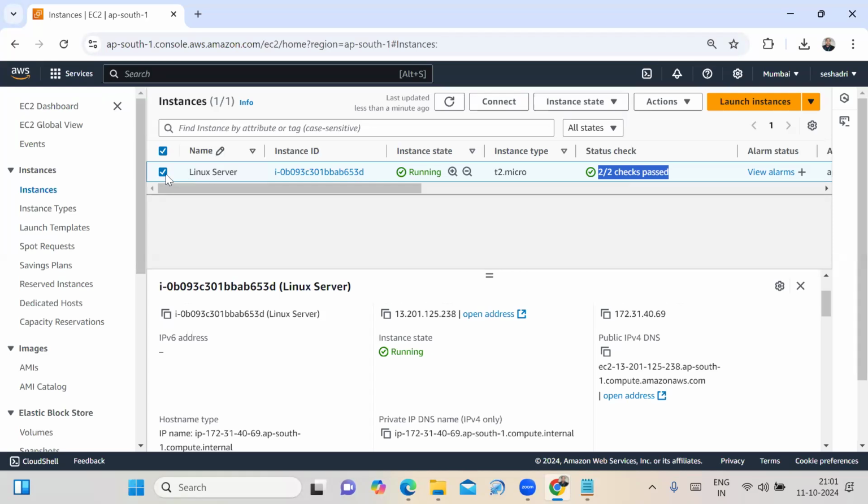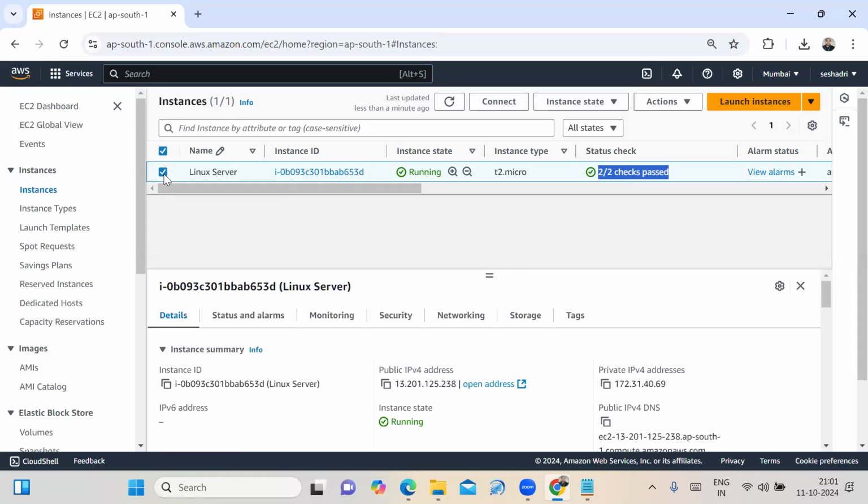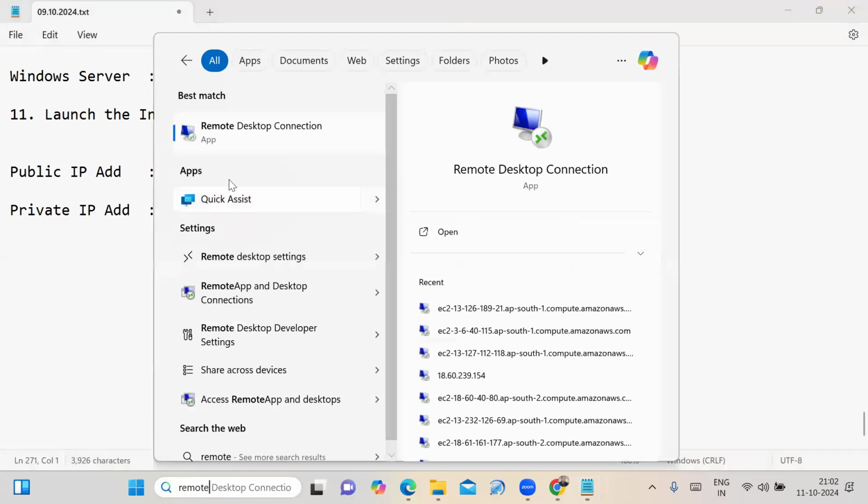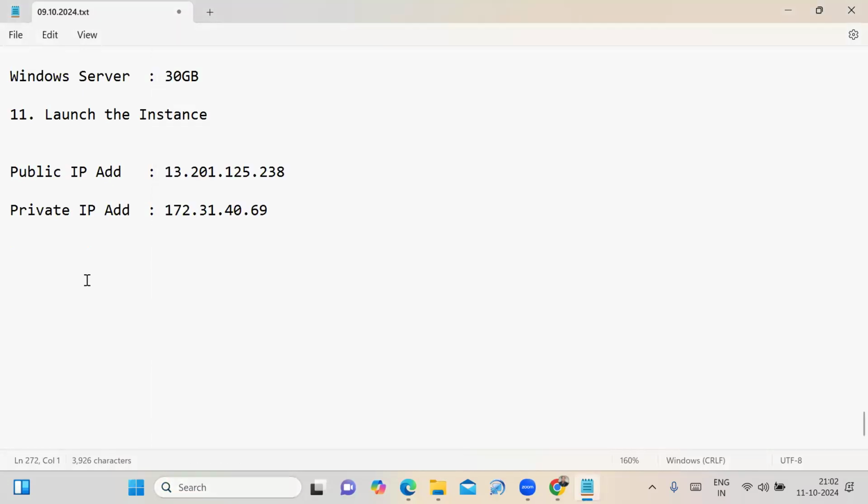Sir, I want to connect this Linux machine. It's very simple. The connect option is here and we can connect it. Sir, I want to connect with my laptop or with my desktop. How? See, in the last session we used remote desktop connection to connect the Windows machine from your laptop. Similarly, to connect your Linux machine, a terminal is required. It may be PuTTY or Git Bash.